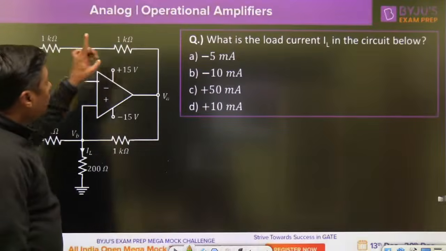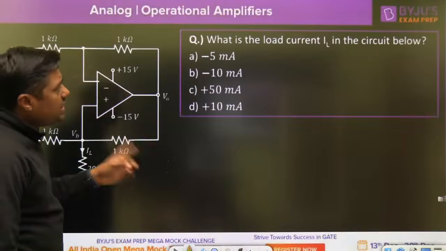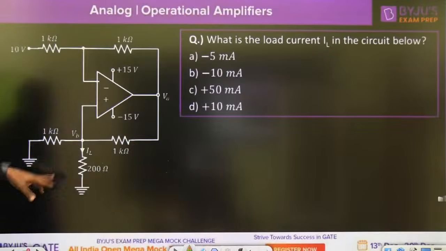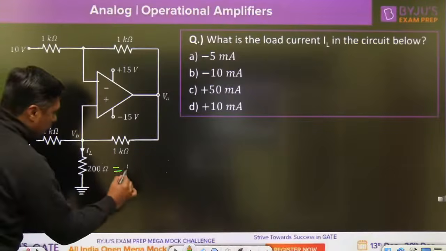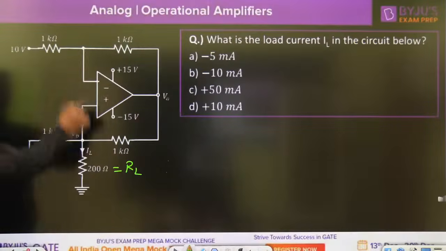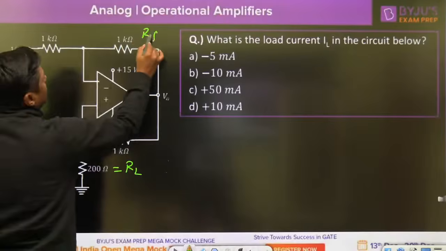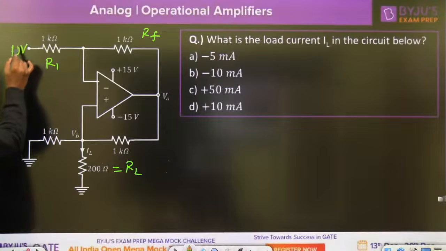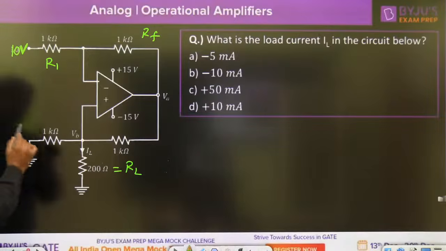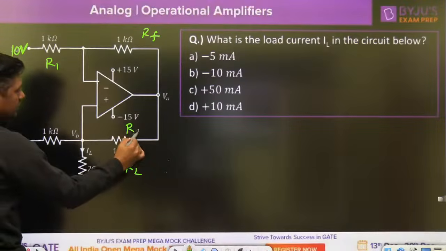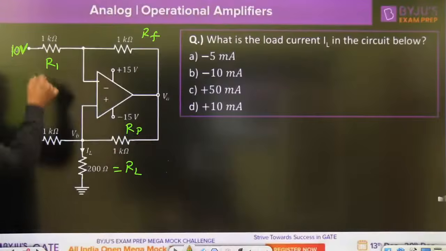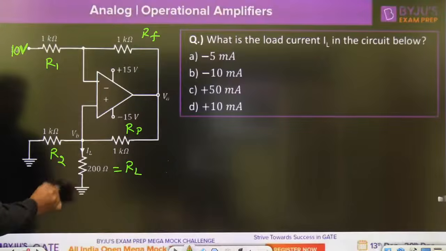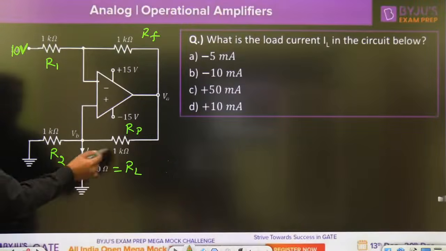Now, what is the load current IL in the circuit? IL. This is the 200 ohm, called load RL. And that is RF. This is R1. This 10 volt battery, the 10 volt signal, is connected here. This is called RP. Normally, this is a general formula: RF, R1, RP and R2. And this is the RL actually, 200 ohm.